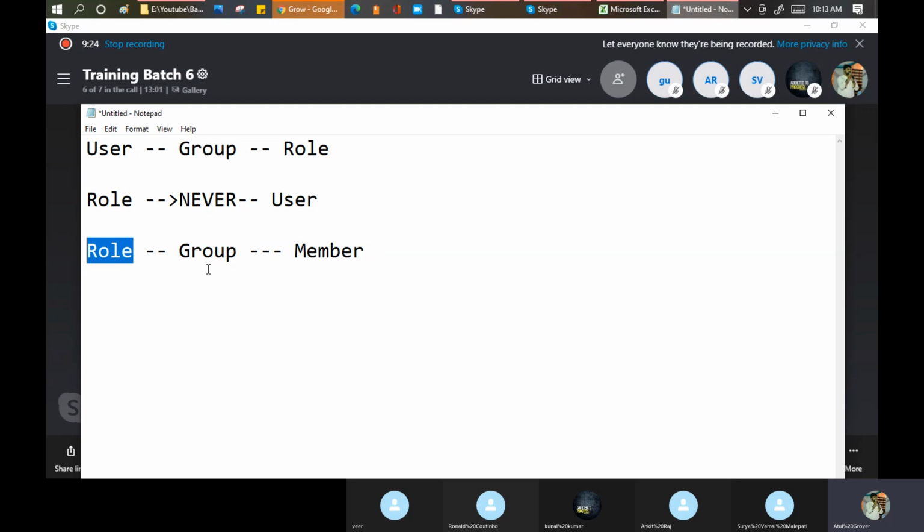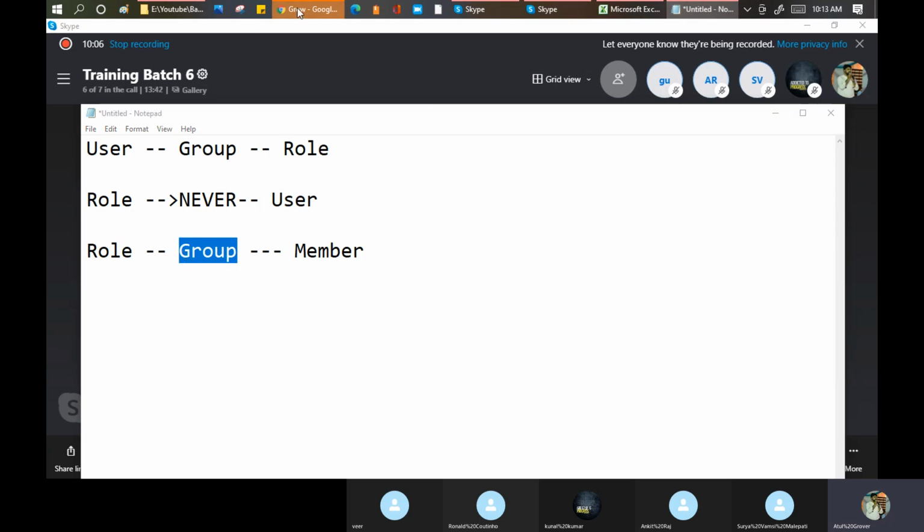Sometimes, I'll tell you one example from the practical side. My customer has a requirement and says, Atul, can you give a role to these users for the report admin? I have options. Either I can give a separate role to each user, or I will create a group, add those members in that group, and then give that role to the group. Now here an important term comes into the picture. In ServiceNow, we have types of groups as well, which we'll see in the practical part.